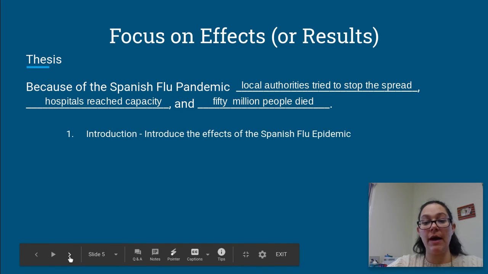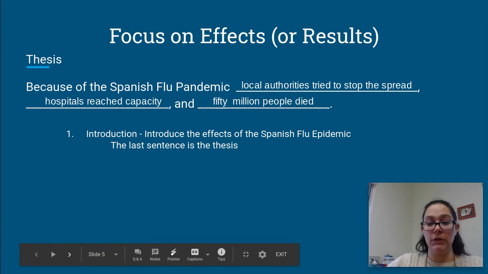So your first paragraph, just like if you were focusing on causes, is going to talk about a little bit of the history of the Spanish flu and introduce the effects of the Spanish flu epidemic. And your last sentence in that paragraph will be your thesis. So you'll have your introduction, talk about the history. Last sentence, in my case, would be because of the Spanish flu pandemic, local authorities tried to stop the spread, hospitals reached capacity, and 50 million people died.